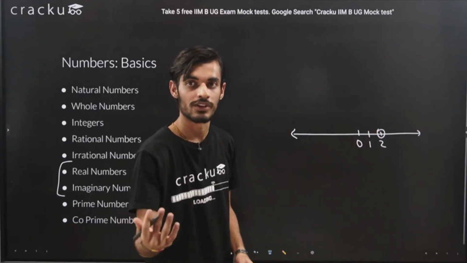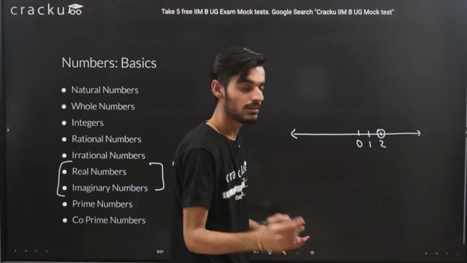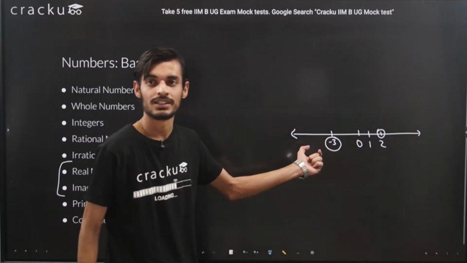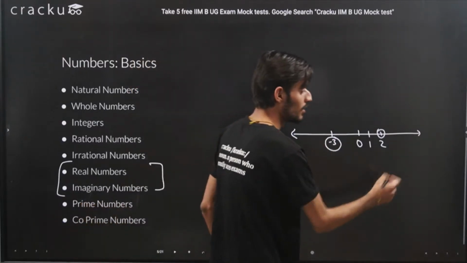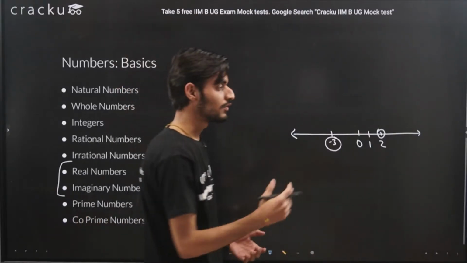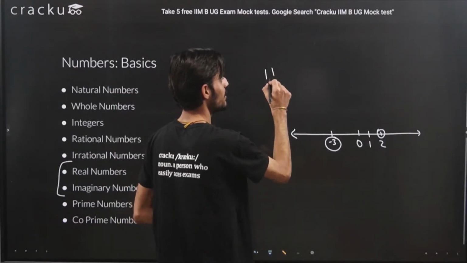If I say, let's say number 5, or maybe negative integers also, negative numbers also. If I say -3, this is -3, so you will be able to represent this on the number line. Also if the number is a fraction, for example 11/5, first you have to calculate its value, that is 11/5.